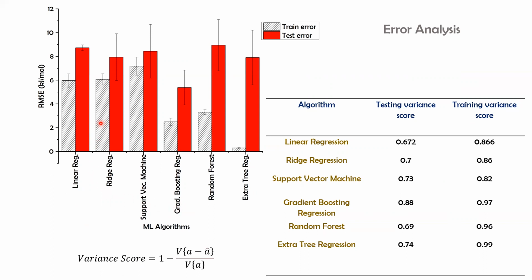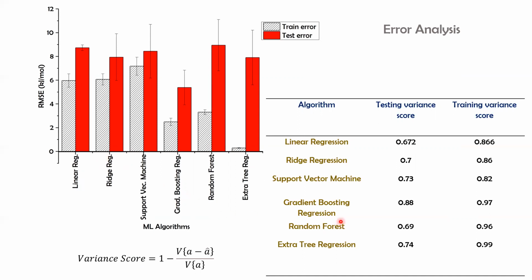We can see that the root mean squared error of the train data as well as the test data are similar, at least in the linear regression, ridge regression, and the support vector machine. However, in the decision tree ensemble models, we can see lower train errors as compared to the other set of algorithms.